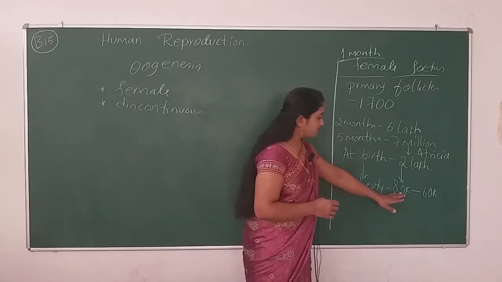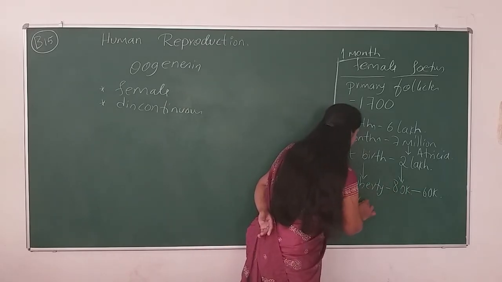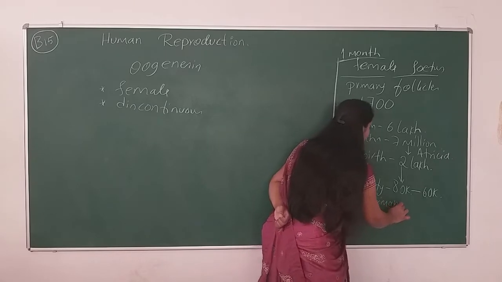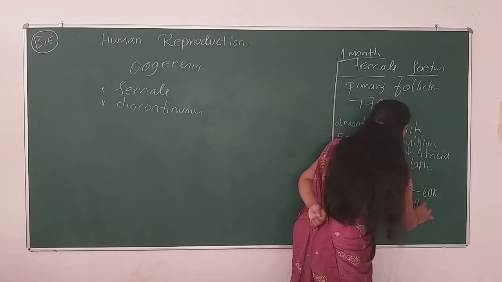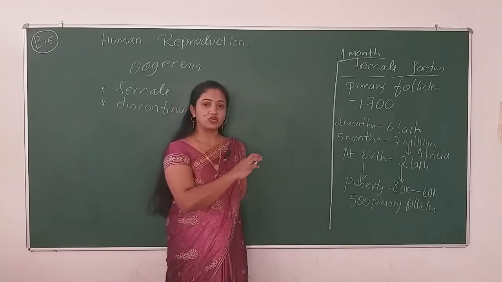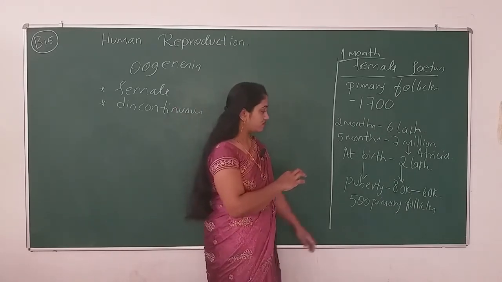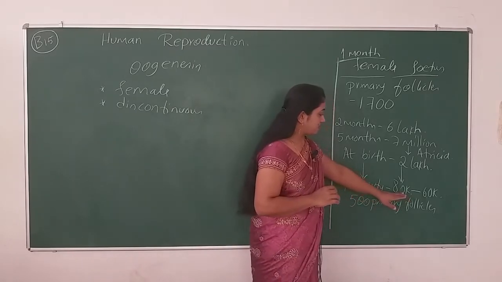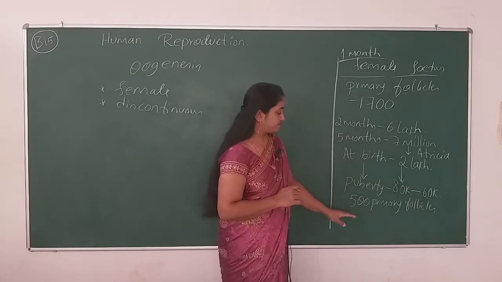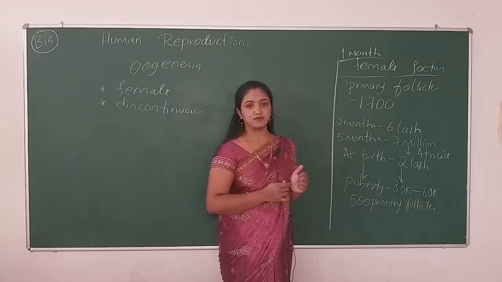Out of 80k or 60k, only 500 primary follicles remain. Only this much will remain at the time. From 80,000 or 60,000 primary follicles to 500 primary follicles, again it has reduced its number.